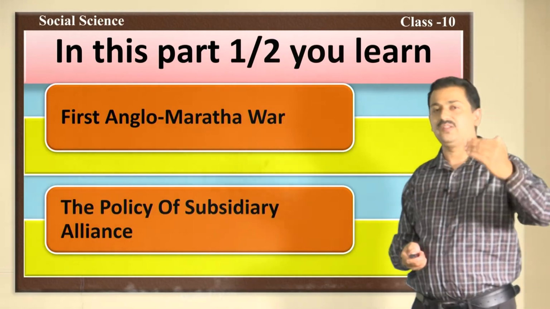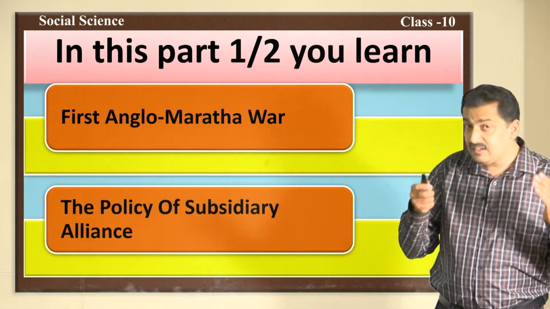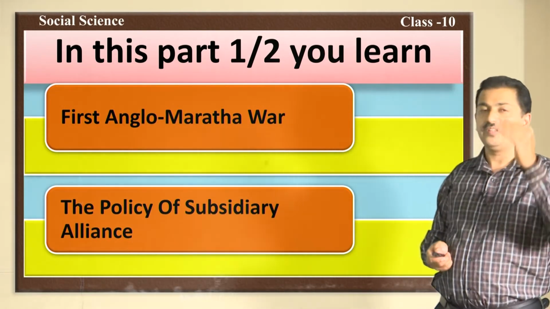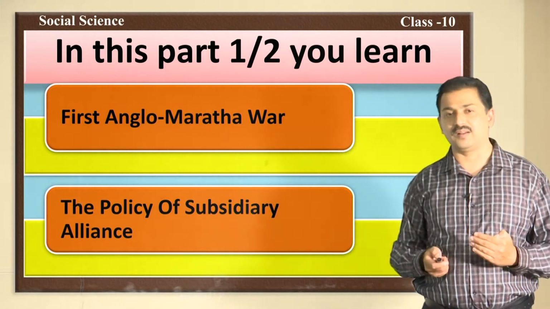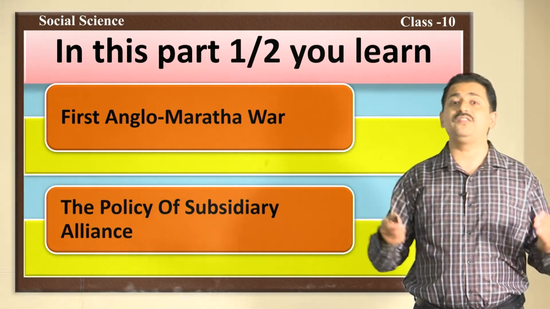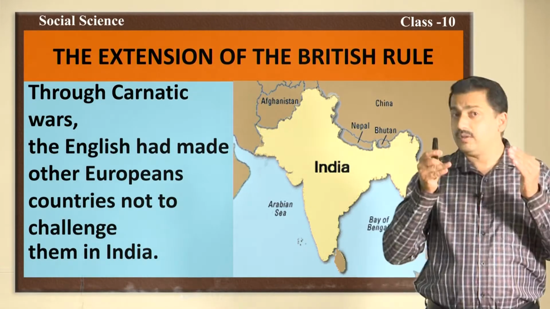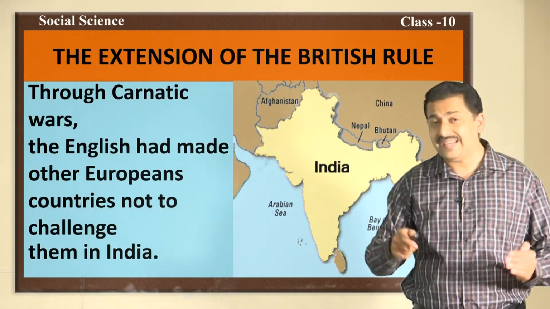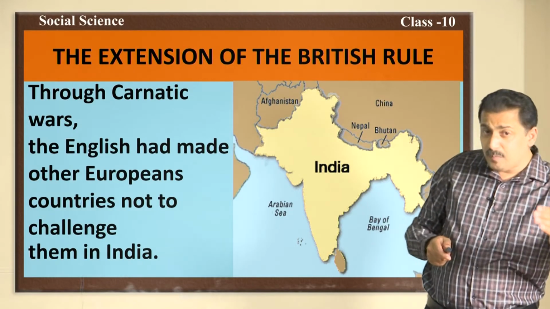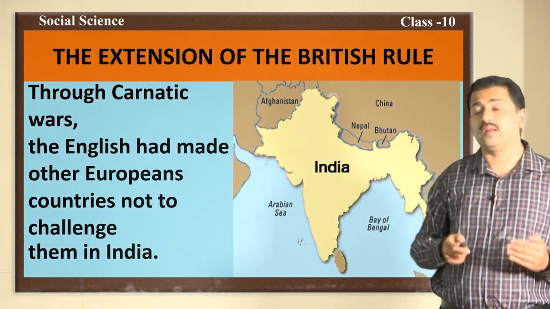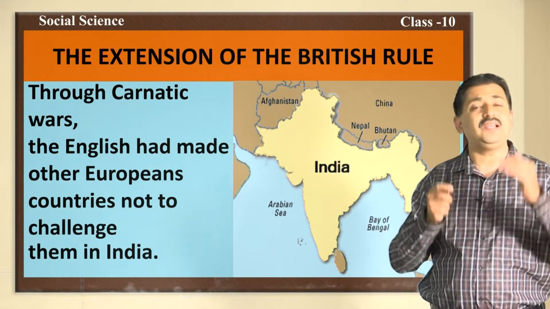Now, let us go to the next one. In this part of the lesson, you learn about the first Anglo-Maratha war and also the policy of subsidiary alliance. Let us know about this. Through the Carnatic wars, the English had made other European traders not contest with them in India.